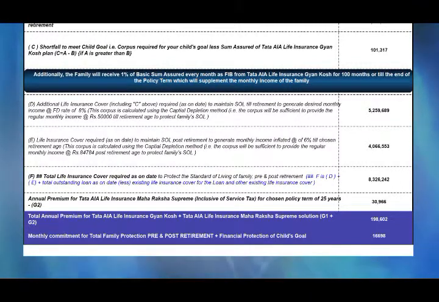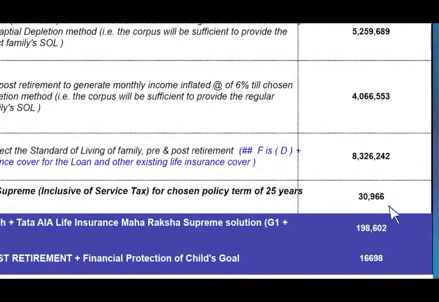Now we come to the real thing. What's the premium? So you must be wondering, 83 lakhs premium must be a bomb, right? That's the beauty. The premium comes to 30,966 only per annum. Isn't that fantastic? 30,966 ensures that 83 lakhs 26,242 rupees is available to your family the day you are insured.